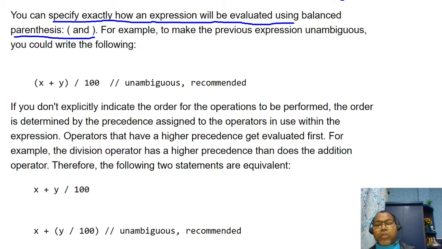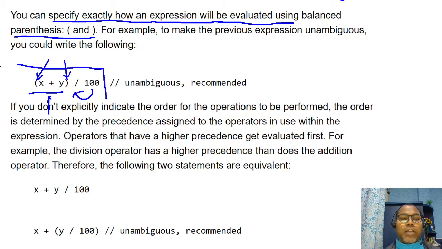If you want to inform the JVM to first evaluate x plus y, you have to use parentheses. Now the compiler is clear that first this expression has to be evaluated, and whatever result comes, we apply the other operation to it. After that we get one proper result. This is the recommended way as well. Whenever you use multiple operators in one expression, be clear about which part you want to evaluate first.